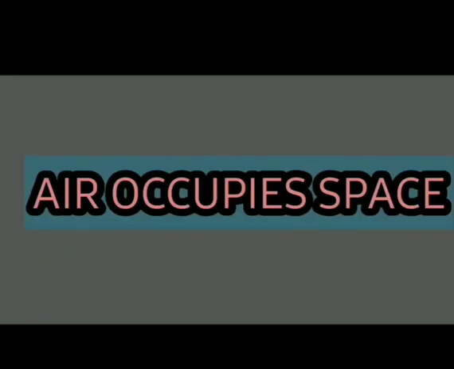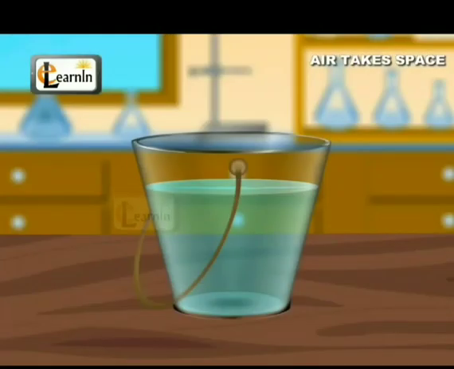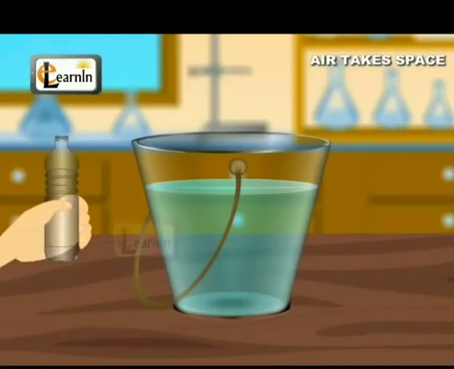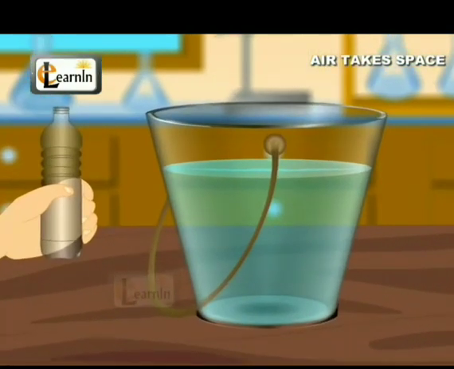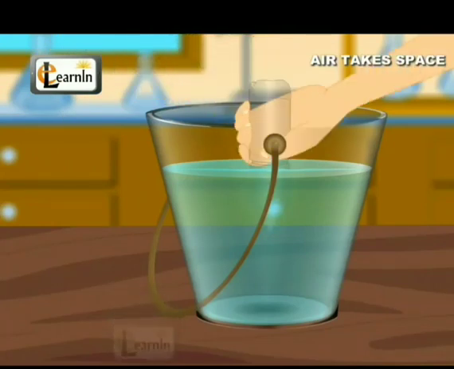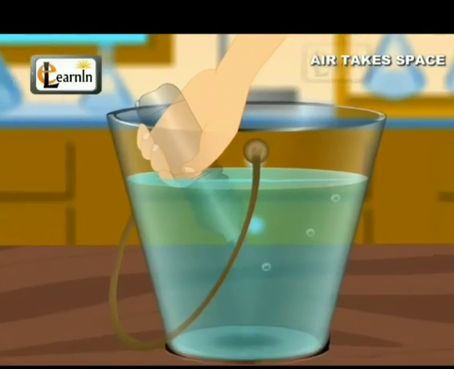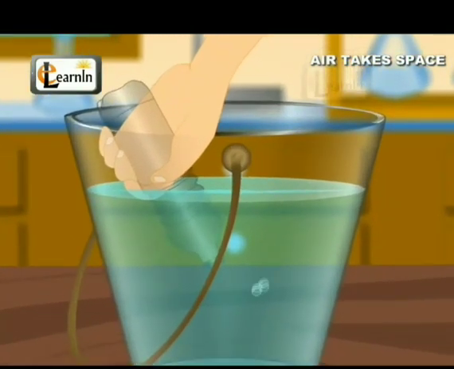And the next one is air occupies space. So let's see that experiment. Air or the gases occupy space. See here, a glass beaker is half filled with water, as shown in the video. After that, an empty glass tumbler which contains air is inverted and lowered inside the glass beaker. On tilting the tumbler, the air inside the tumbler is displaced and bubbles of air are seen coming out.